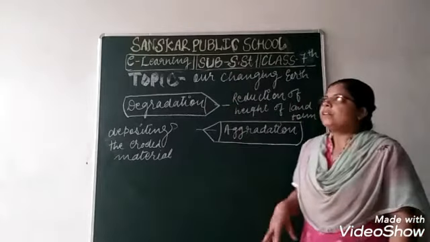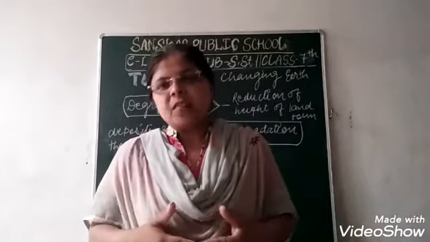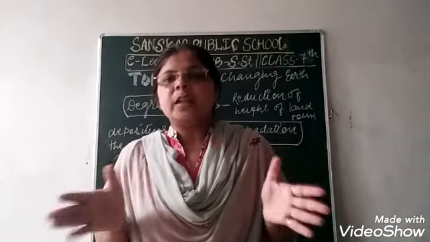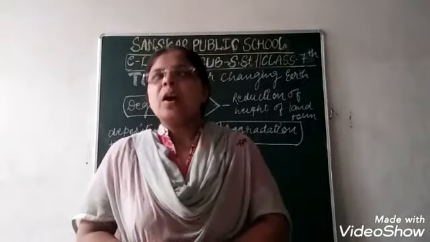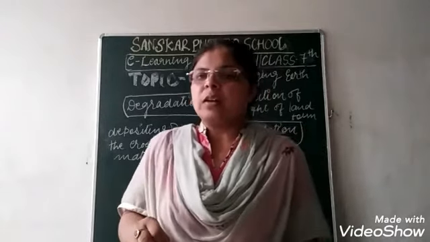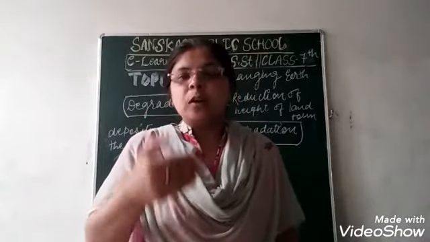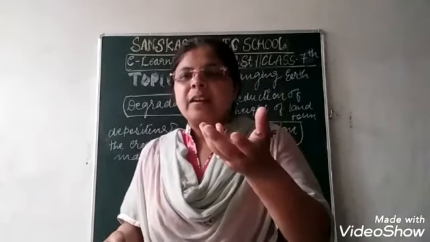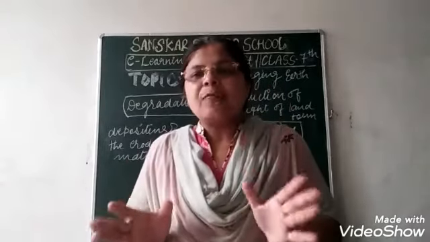For example, when a river flows in the normal way with a low velocity, the material it carries with itself, like small plants, soil and minerals, starts to be left on the bank of the river. For example, the Yamuna river, which you are already very familiar with. When you have seen its flow, the flow of the water is very slow, so there is no heavy velocity. The Yamuna has brought a lot of things with itself, small plants and leaves and other materials, like soil also. So when the water is very slow, it starts to leave them on the bank of the river.